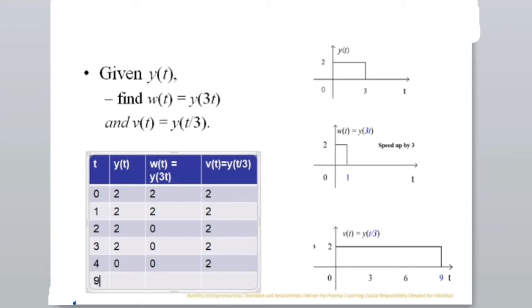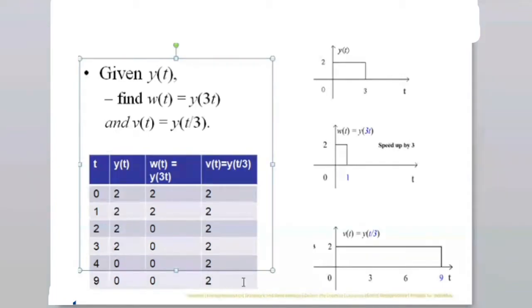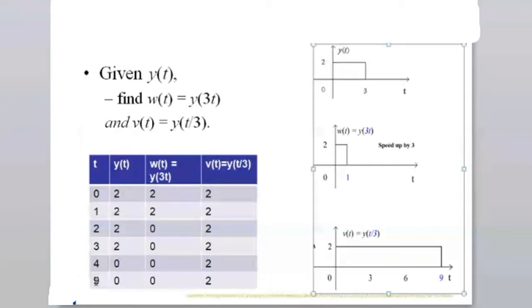Exactly what is happening at 9? At 9, if I substitute 9, this is going to become y of 9 by 3. That means y of 3. This signal is only defined till y of 3. So y of 3 will be 2. If I consider t equal to 10, then what is going to happen here is y of 10 by 3, that is 3.3.